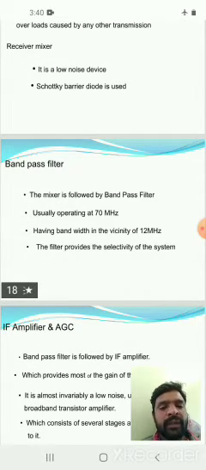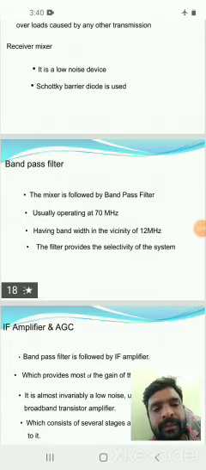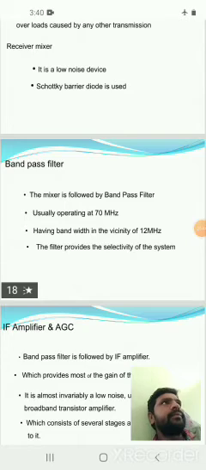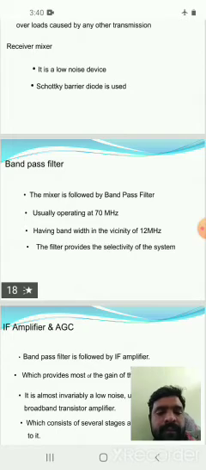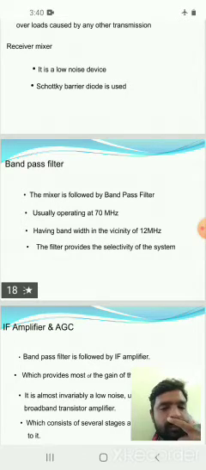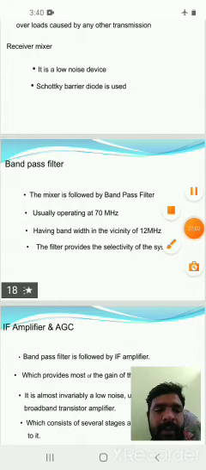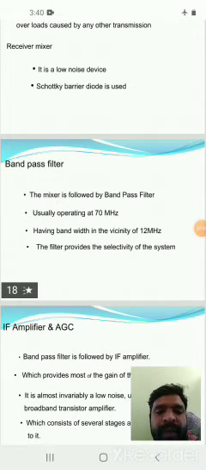Unwanted signals can be eliminated by the band pass filter. So the band pass filter allows some band of frequency, and unwanted signals are removed. The filter provides the selectivity of the system.